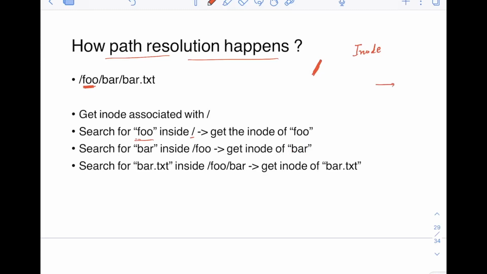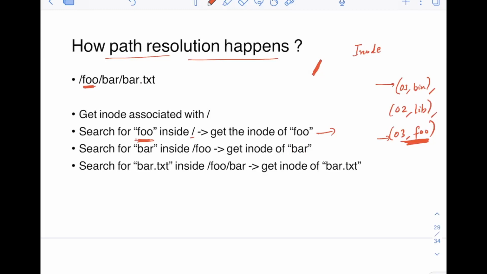In slash, a lot of directories are stored, something like, I'm just giving an example, 01 bin, 02 lib, and other directories also are stored here. It will also search for foo inside this. Somewhere foo is also there. Using this entry, it will get the inode number of foo here. Now it knows the inode number for foo.